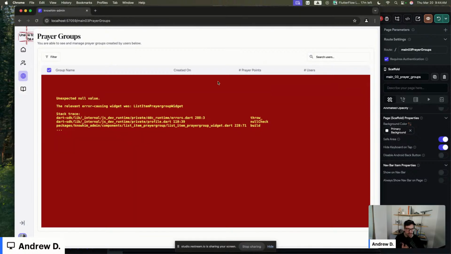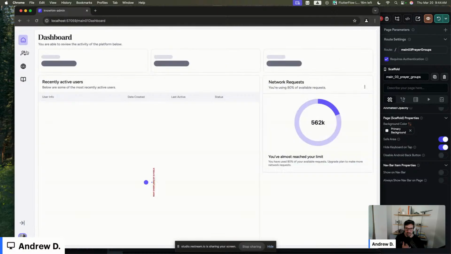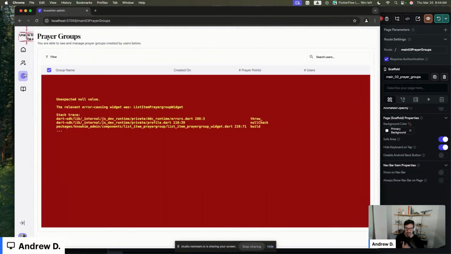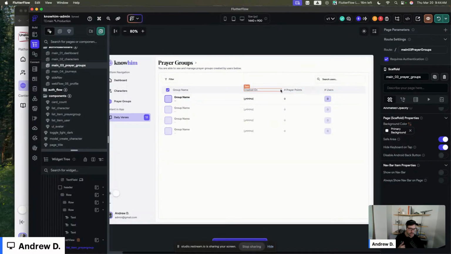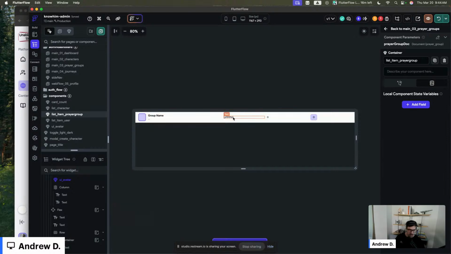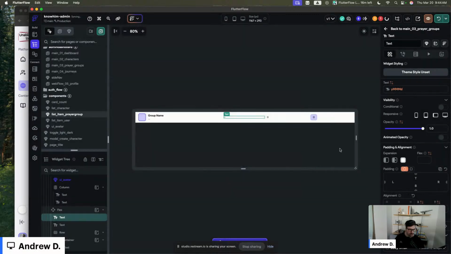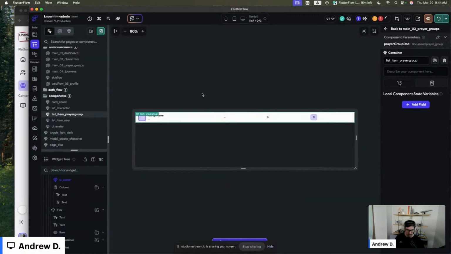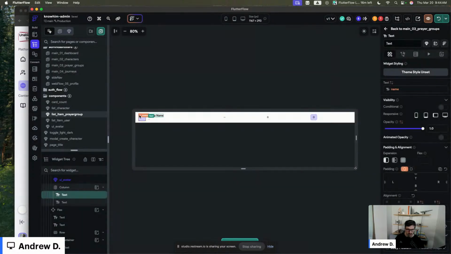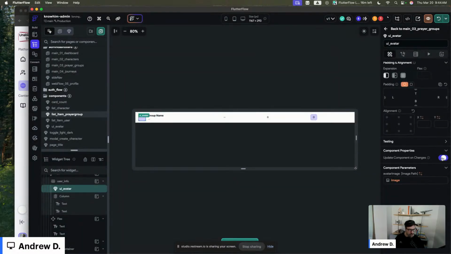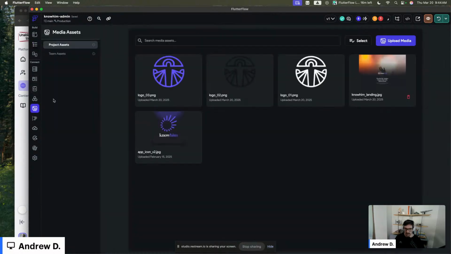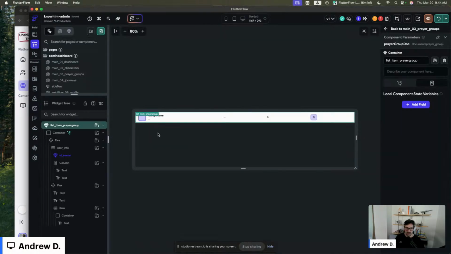Uh-oh, no value. What do we have here? Oh, we probably need some empty states, right? Everybody needs a good empty state. Or we need default values here. So let's see where we're not getting default values. Maybe here. Yeah, we have 0 and 0 here, so we should be good there. We have group name. We don't have one for the image, so let's go ahead and grab a URL that we'll fill in there.